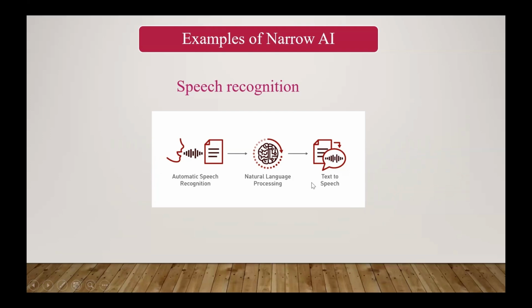It is the ability of a machine or a program to identify words spoken aloud and convert them into readable text. A human being can talk in a loud voice, and it captures all the voice and converts it into written format with the help of natural language processing. This is one example of narrow AI.